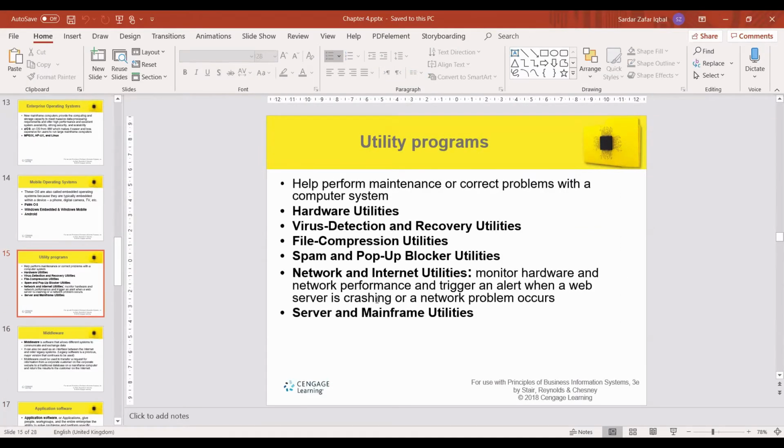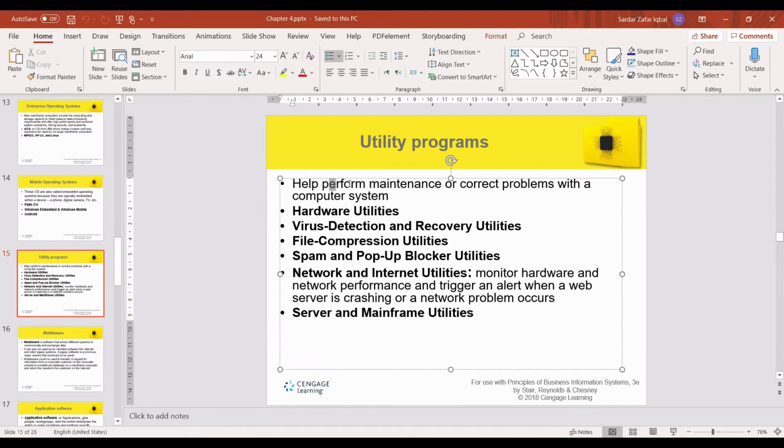Utility programs. What is a utility program? It helps perform maintenance or correct problems within the computers. Like we have hardware utilities, virus detection and recovery utilities, file compression utilities, spam and pop-up blocker utilities.